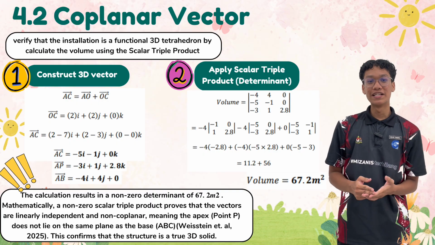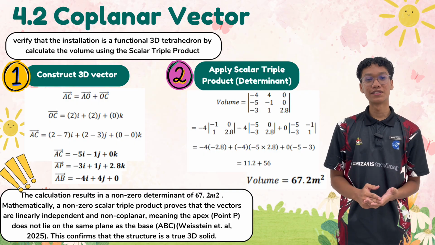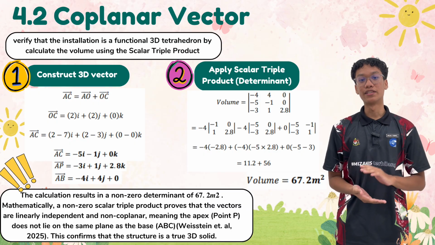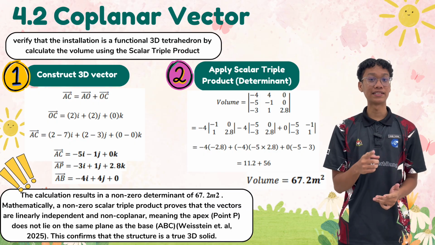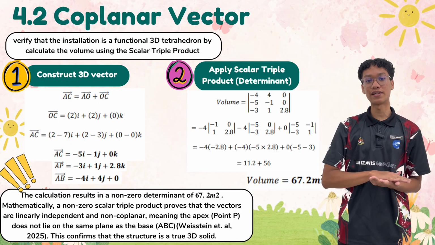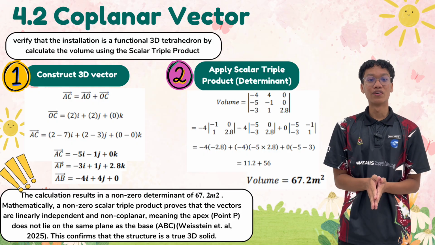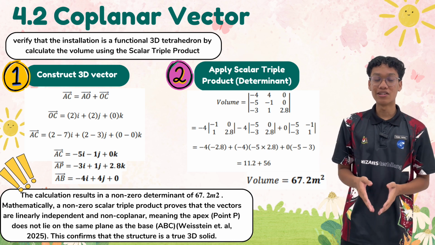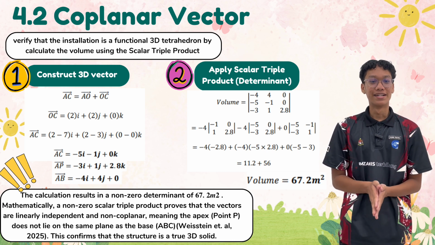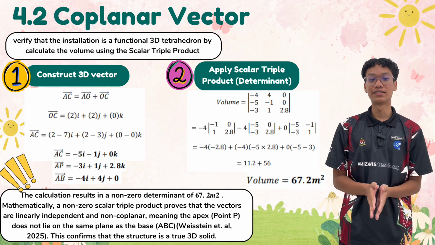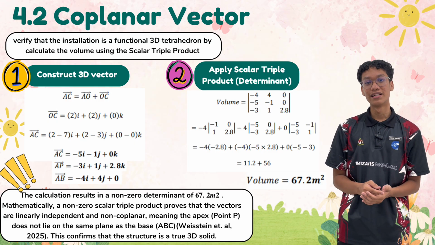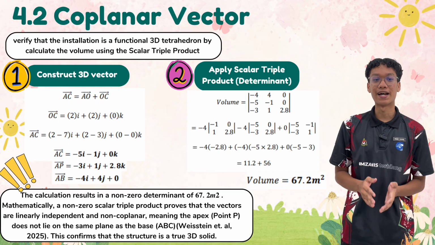The determinant value is not equal to 0. A non-zero scalar triple product means that the vectors are linearly independent. In geometric terms, this means that the point P does not lie on the same plane as the base triangle ABC. Therefore, the structure forms a true three-dimensional tetrahedron, not just a flat shape. The scalar triple product also represents the volume of the tetrahedron. This confirms that the structure has real 3D space and height.